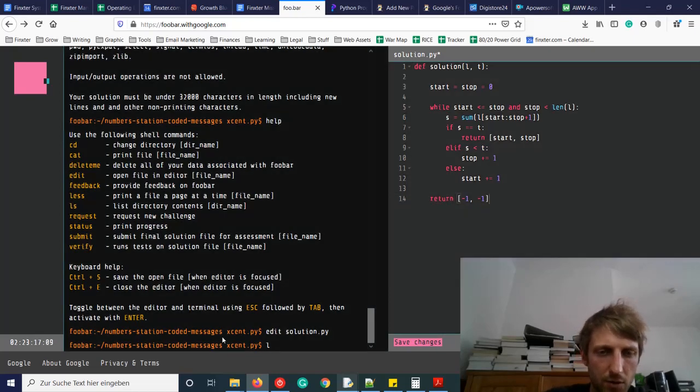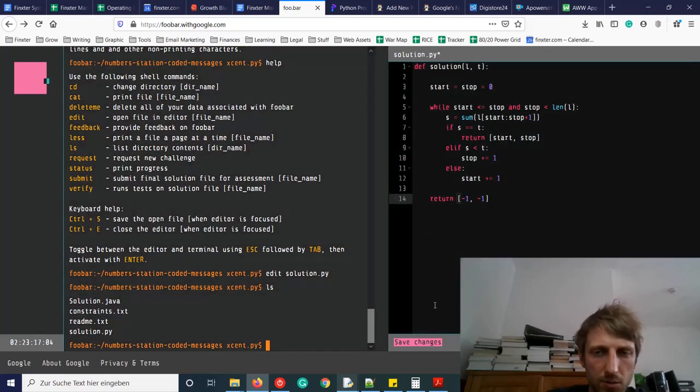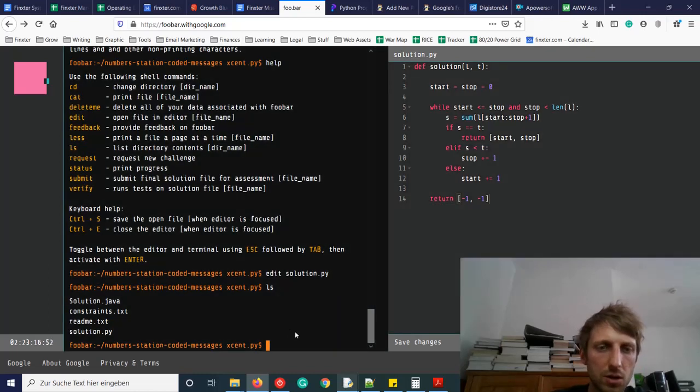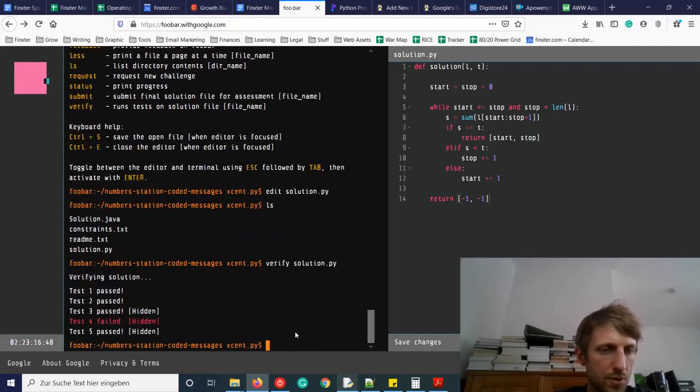Now let's again have a look at our files. So we save the changes. Now we can call here in the command, you see, you can verify a solution. So let's verify a solution. Let's verify our solution.py. So there was one test that failed. Interesting.